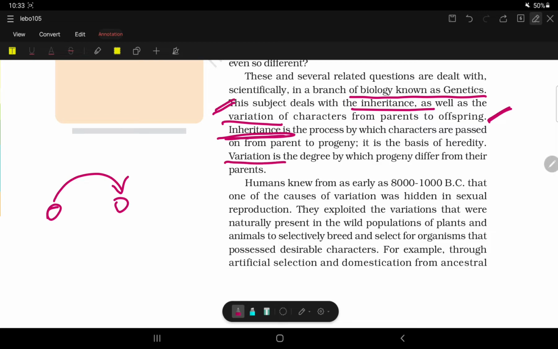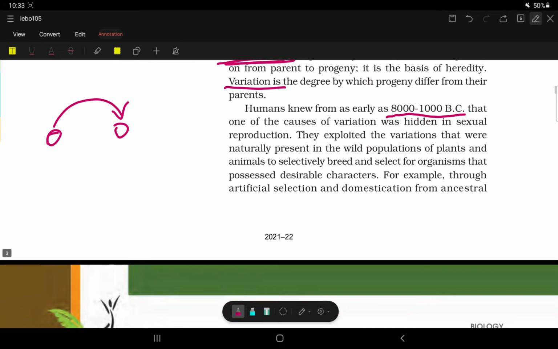We humans knew from early 8000 to 1000 BC that one of the causes of variation was hidden in sexual reproduction. We knew from the past that the variation is hidden in sexual reproduction, but at that time it was not scientifically proven.